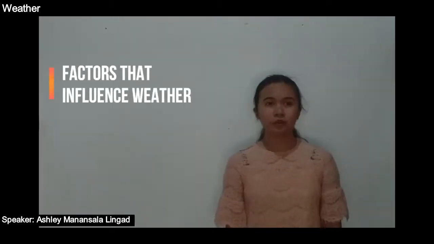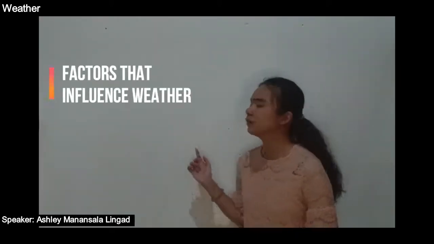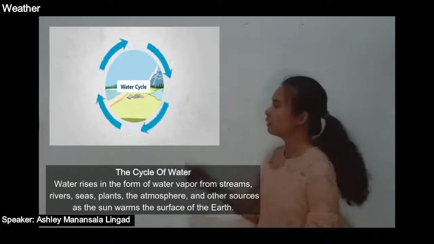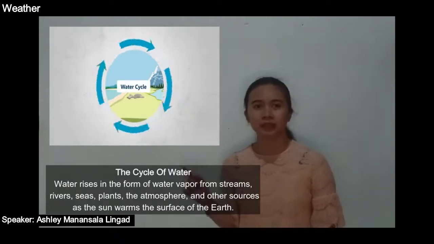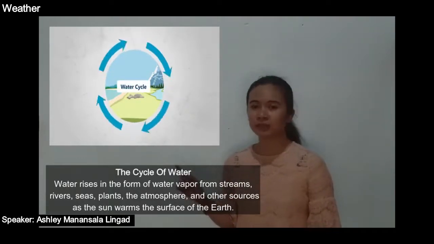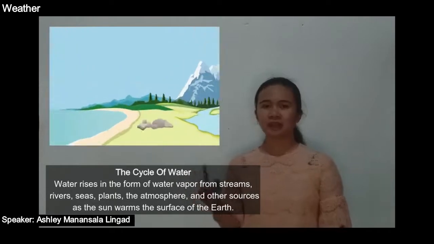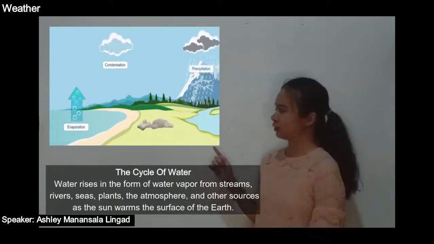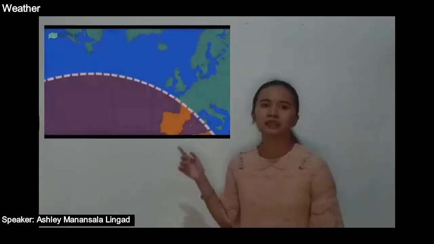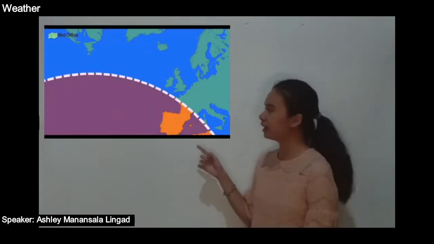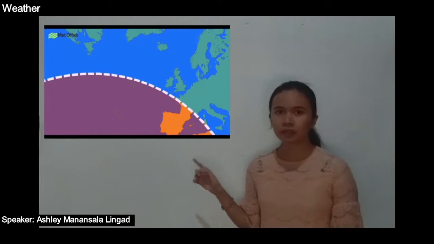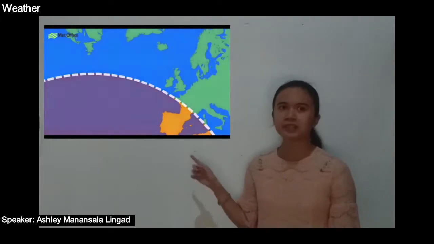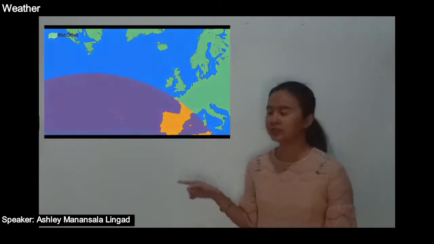Let's proceed to the factors that influence weather. Number one is the cycle of water. Water rises in the form of water vapor from streams, rivers, seas, plants, the atmosphere, and other sources as the sun warms the surface of the Earth. Next is air masses. It takes on the features of the area below when air hovers for a while over a surface area of uniform humidity and temperature.